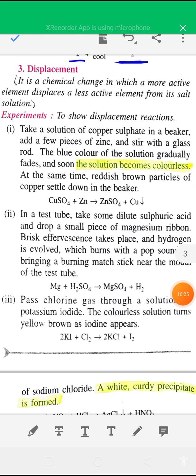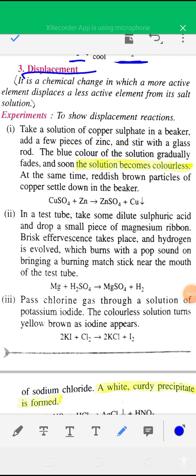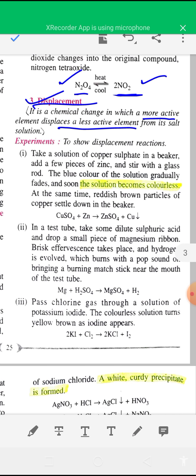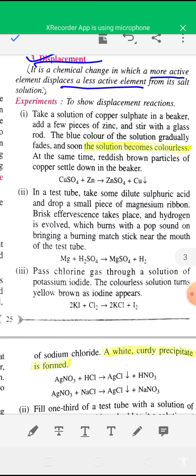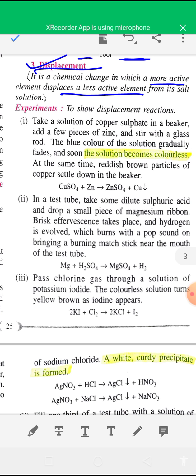Now see the third type of chemical reaction, displacement reaction. So what is a displacement reaction? It is a chemical reaction in which a more reactive element displaces a less active element from its salt solution, from its compound. So in a displacement reaction, a more active element displaces a less active element from its salt solution.